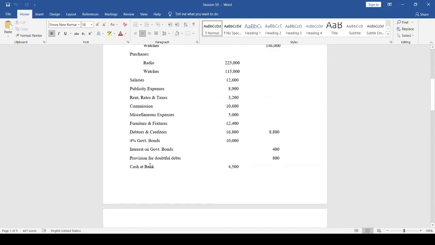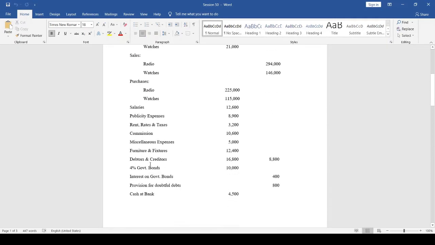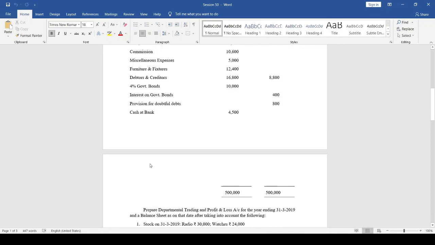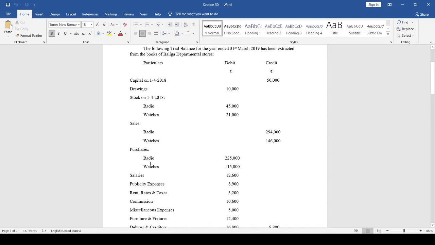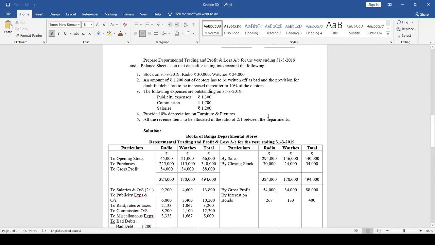Look at how much bad debts they have given: 1,200. Okay, see here. An amount of rupees 1,200 out of debtors has to be written off as bad, and the provision for doubtful debts has to be increased thereafter to 10% of the debtors, they have given here.